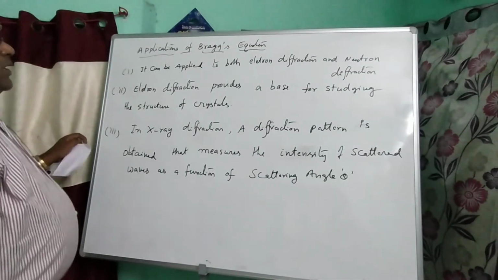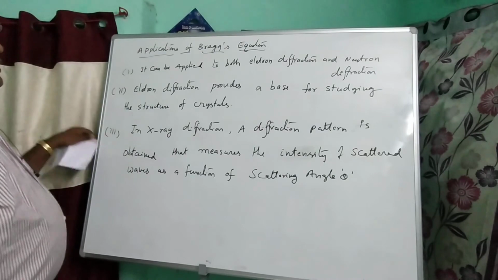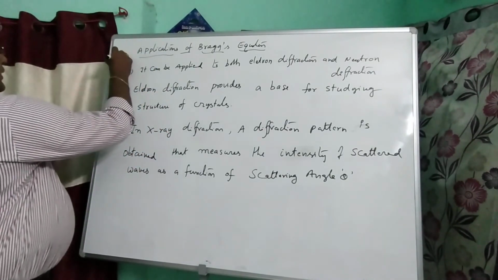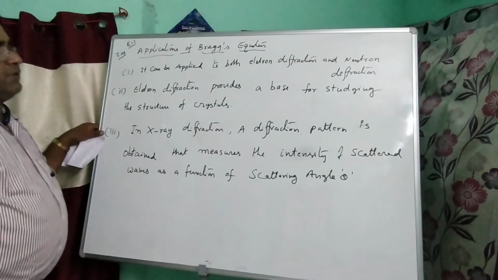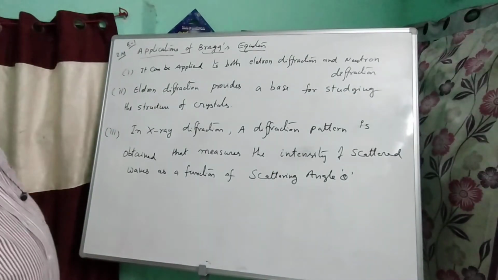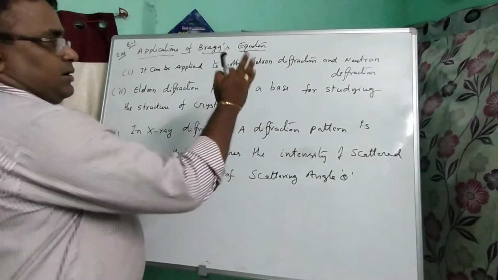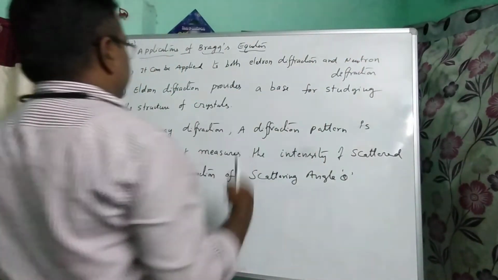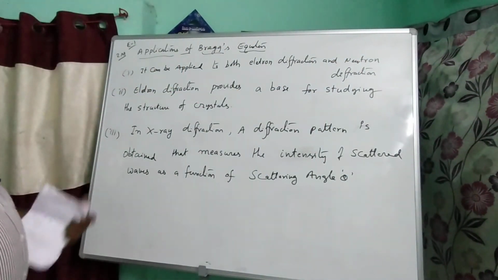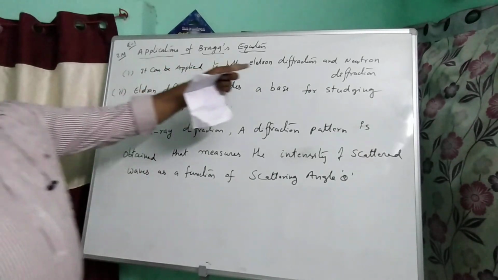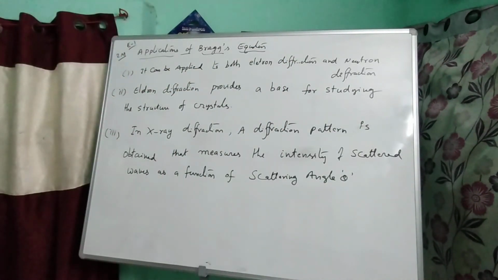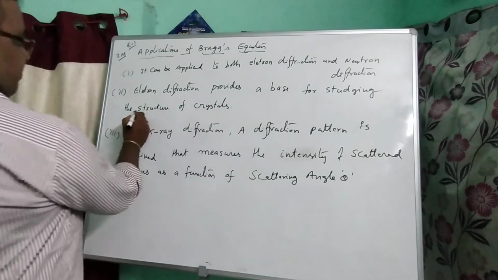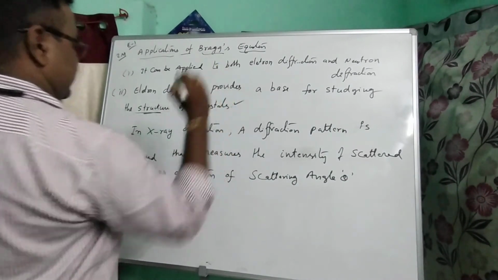Applications of Bragg's equation. What is the use of Bragg's equation? This is a 2 marks question in the entrance. First, Bragg's equation is applied for both electron diffraction and neutron diffraction. Electron diffraction provides the basic structures of the crystals.